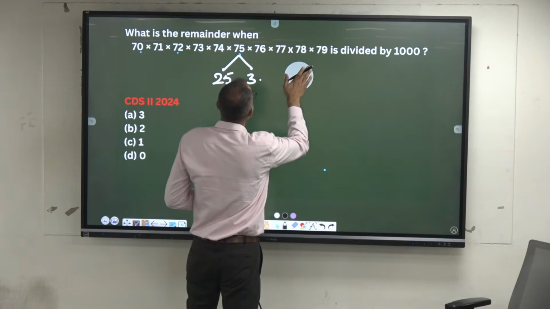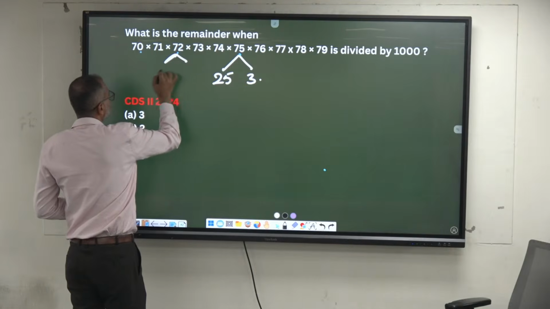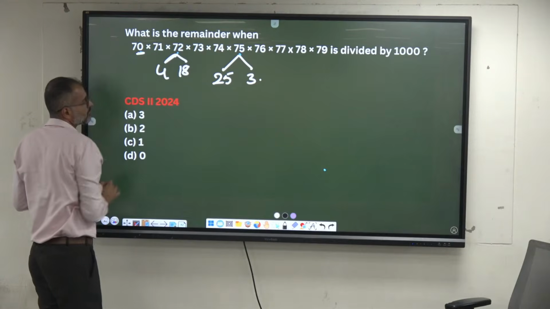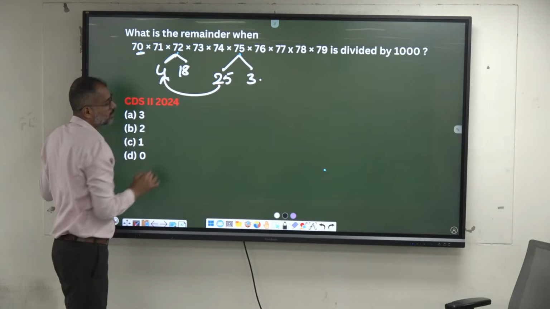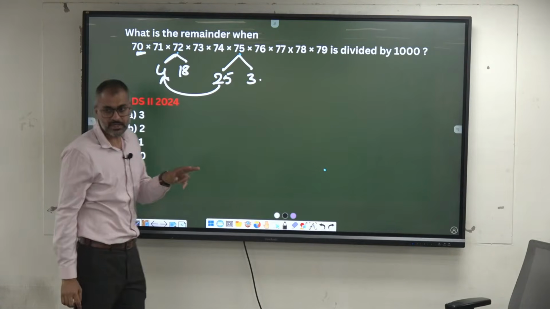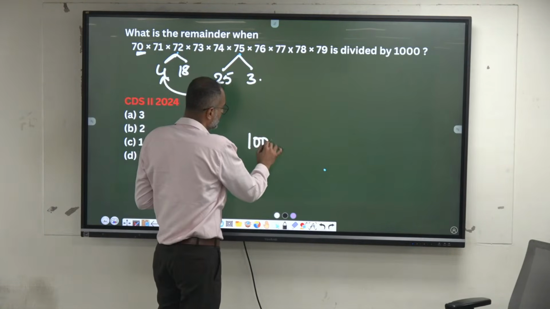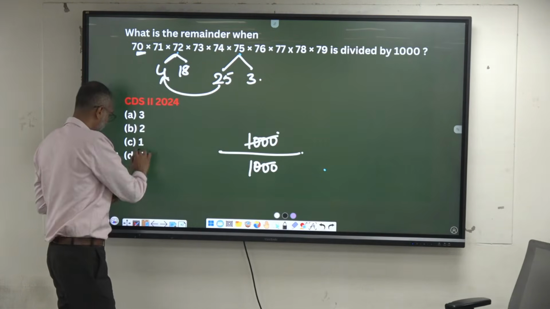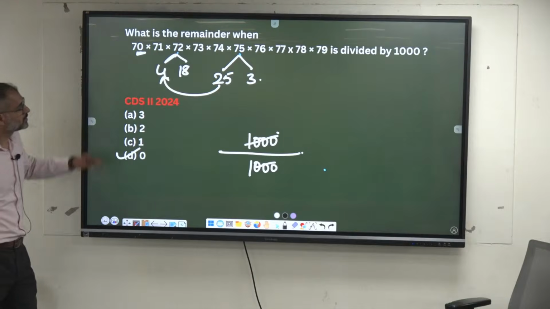There is one more 0 here. 25 into 4, how many zeros? 100, 2 zeros. There is already a 0, which makes 3 zeros. So it has to get divided by 1000. So the remainder is 0. Okay, that's right.